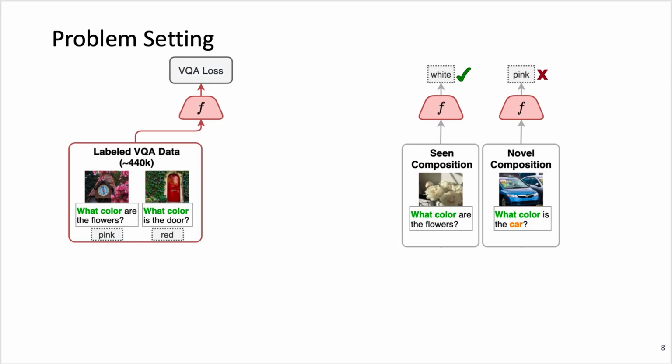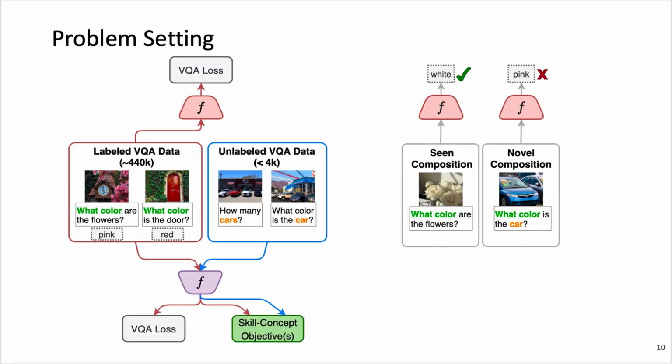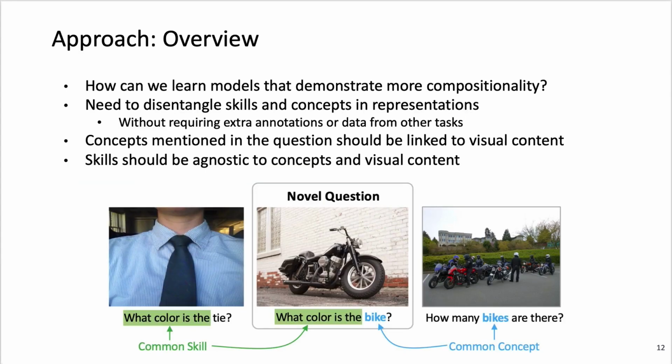Now, to discuss our approach for improving skill concept compositional generalization, we first introduce the problem setting. In the standard VQA setting, models are trained with the labeled data using the VQA loss. Models can then answer seen compositions mostly correctly, however they can have difficulties on novel compositions. In our setting, we assume we're given some small amount of unlabeled image question pairs, and using both the labeled and unlabeled data, we want to apply some approach to be able to generalize to novel compositions while also maintaining performance on seen compositions.